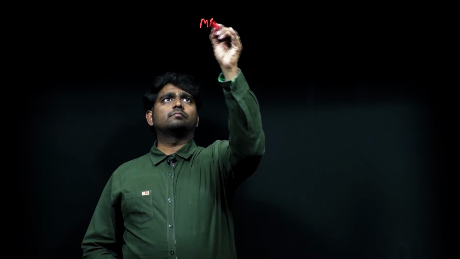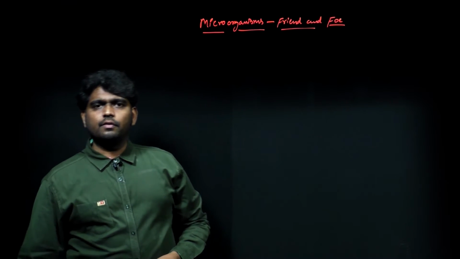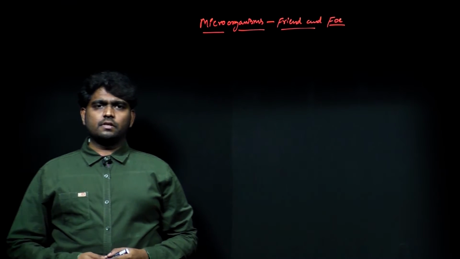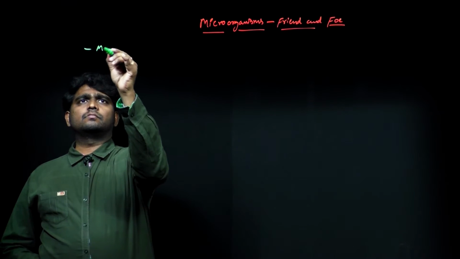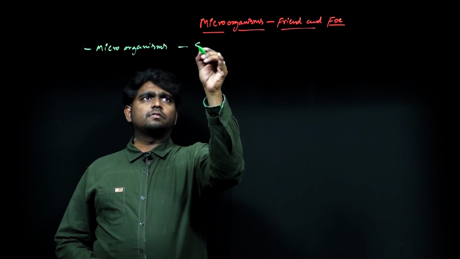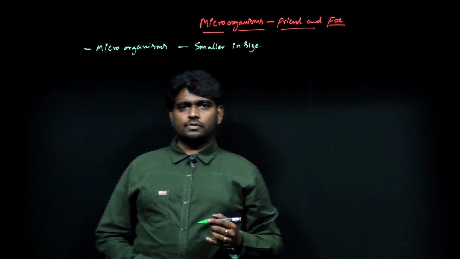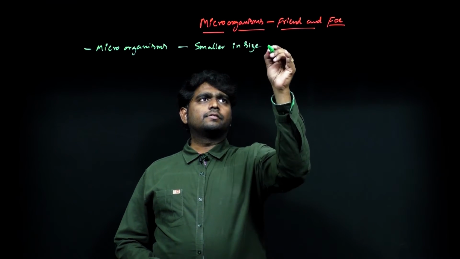In this video, we'll discuss the new chapter, microorganisms: friend and foe. So, what do we mean by microorganisms? These are single-celled organisms. Microorganisms are smaller in size, not able to be seen with the naked eye.